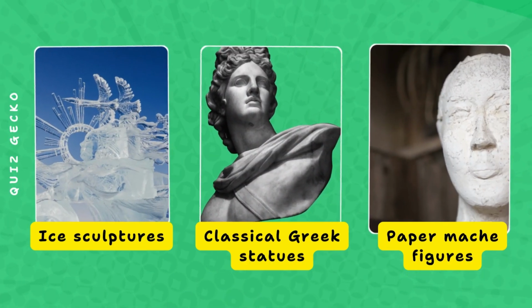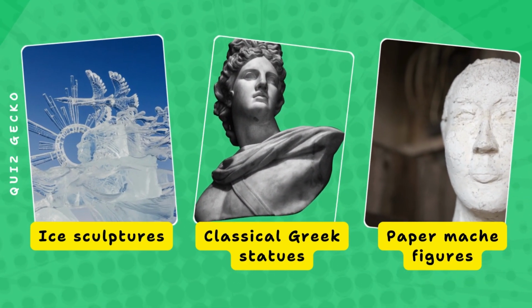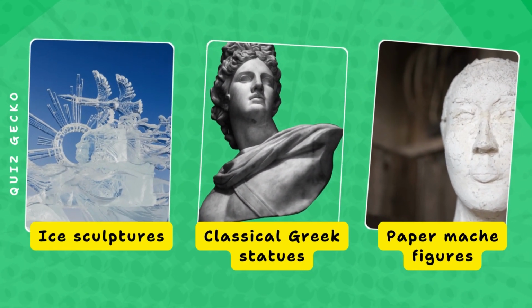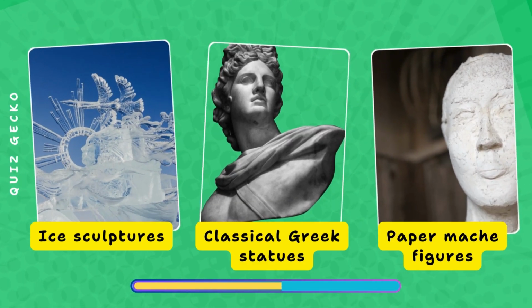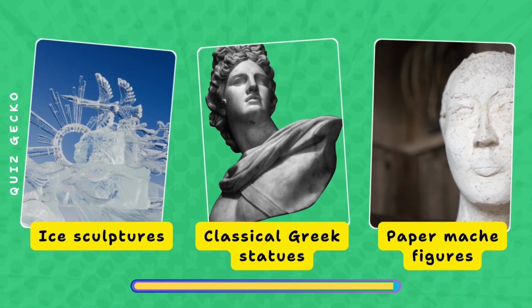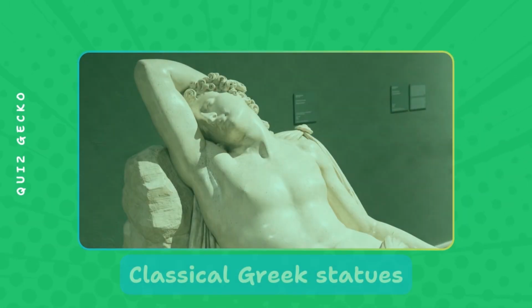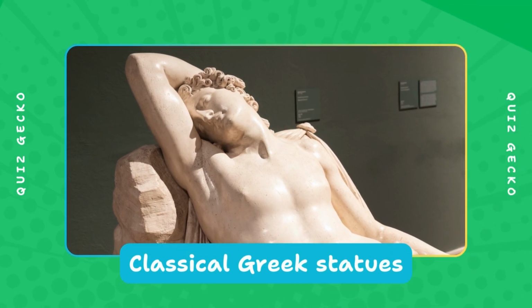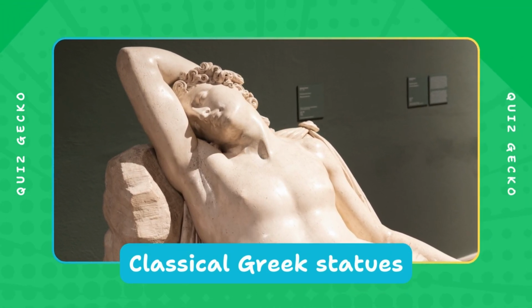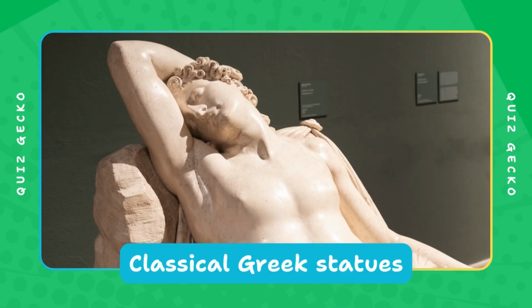Which sculptures often use golden ratio proportions? Ice sculptures, classical Greek statues, papier-mâché figures. Greek statues often divide the body into segments whose lengths reflect golden proportions.